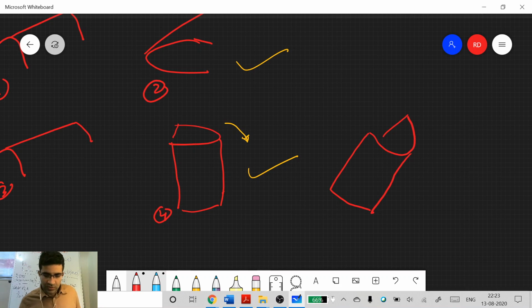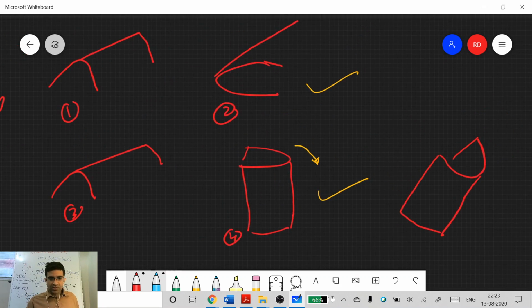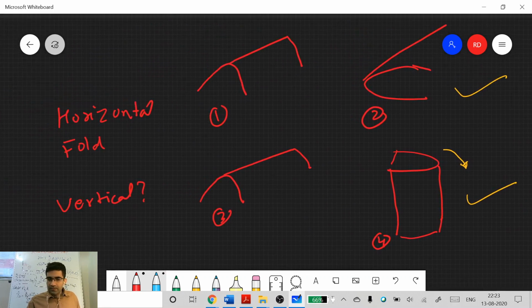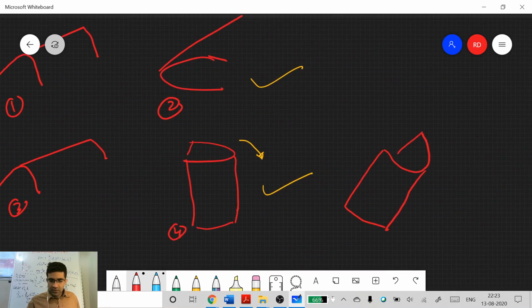So this is a vertical fold, and this you say is a horizontal fold. Okay, let me tell you something, and I'll draw another case here.